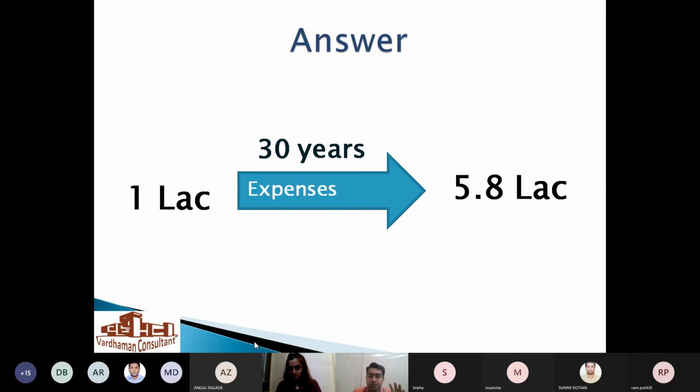I'll give you a very small example. 30 years back, the rate of salt was 2 rupees per kg. Now it is 20 rupees per kg. Same Tata salt, nothing has changed. The same old iodized namak, nothing else has changed. It is 20 rupees now, and 30 years ago it was 2 rupees. So what has been added is only a zero, and you will understand the value of a zero now.